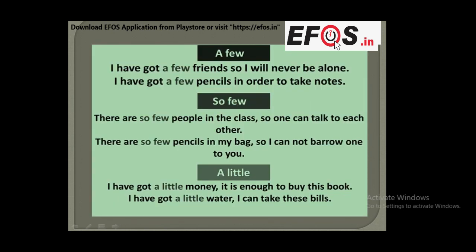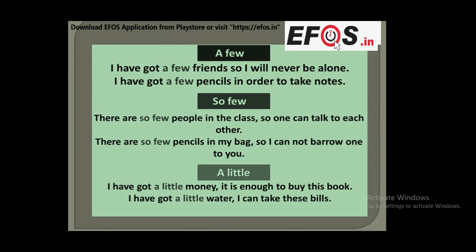Now some more examples. I have got a few friends, so I will never be alone. So a few is the adjective in this sentence. I have got a few pencils. How many pencils? A few pencils, in order to take notes. So a few is the quantitative adjective. There are so few people in the class, so one can talk to each other. So here so few is the adjective. There are so few pencils in my bag. So few is the quantitative adjective.